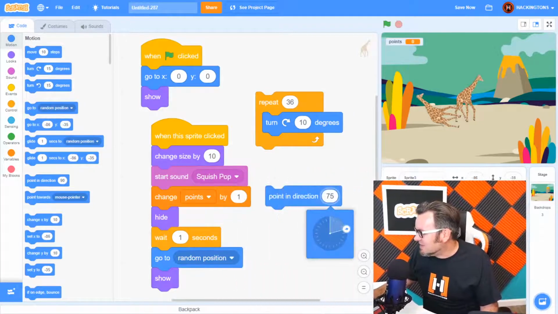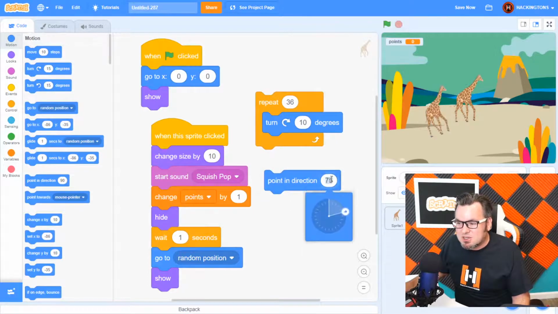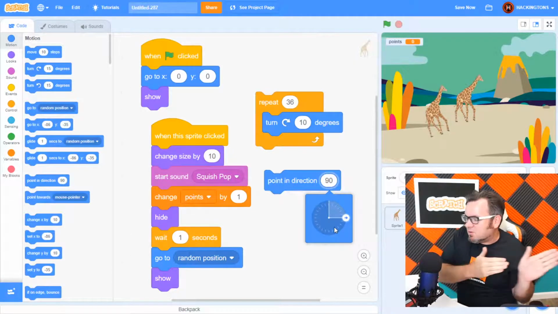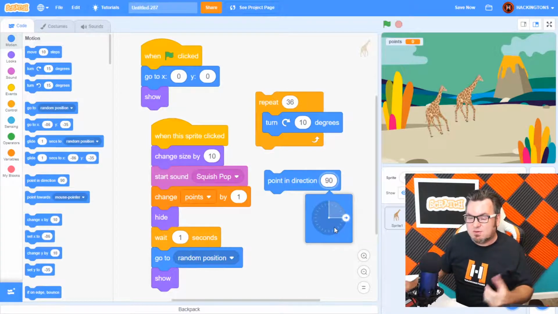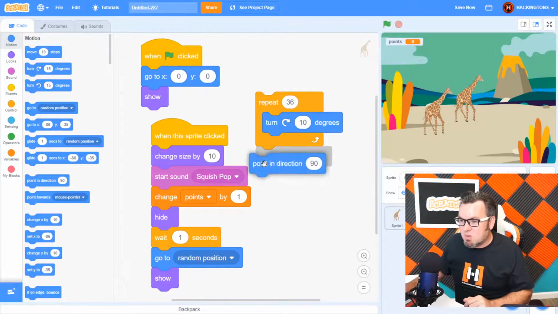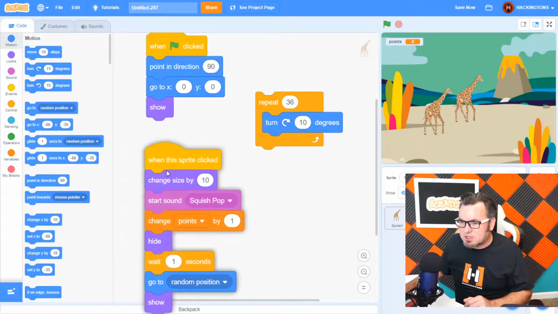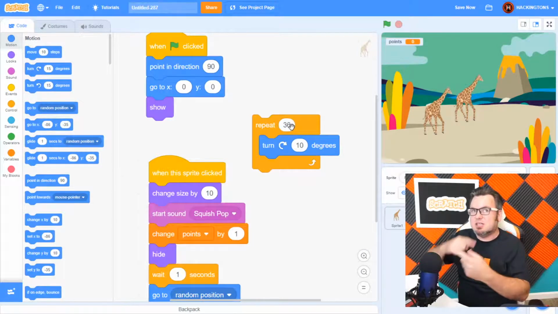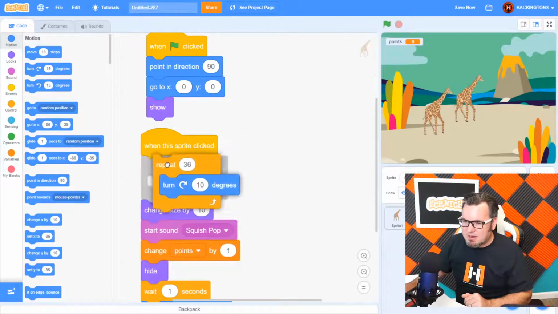And there we go. I'm moving myself right here. And now you can see this point in direction, you can change it. If you point in the direction to the right, that's the typical direction a sprite is facing when it joins the game. So when the game starts, it's pointed in the direction right. That way, every time I click it, it does this repeat 36 times, 10 degrees, which makes a complete circle. And you can mess around with that all you want. I'm gonna put that right here.